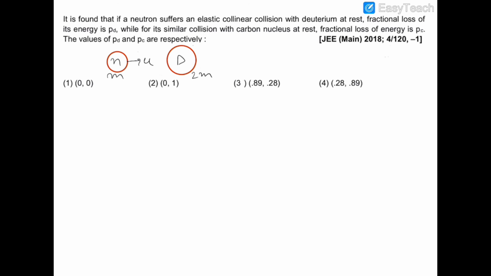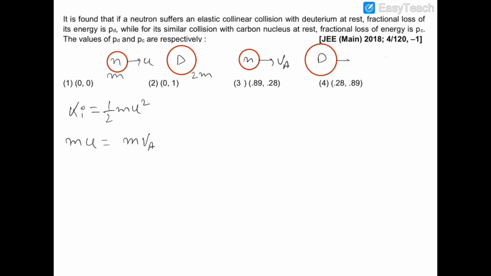So the initial kinetic energy of the neutron is, let's suppose, half mu square. I have assumed that the neutron is moving with the velocity of u initially, and the mass of the neutron is m. So the mass of deuterium will be 2m. In this case the momentum will be m into u, and let's suppose the final momentum is m va, where va will be the velocity of the neutron after collision, and the velocity of deuterium after collision will be vb.